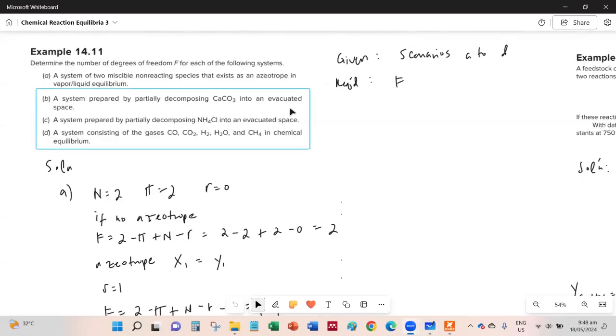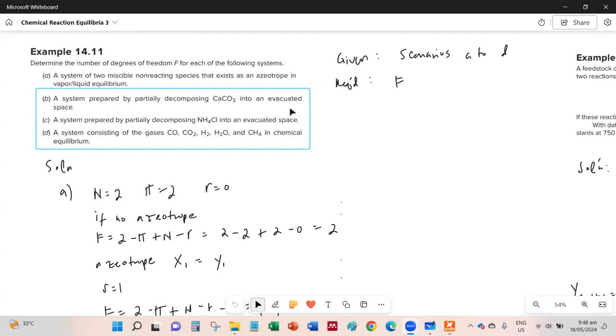For this example, it's under the topic phase rule and Duhem's theorem for reacting systems. So this is the phase rule for reacting systems. So we use the expanded formula for the phase rule with reacting systems. So let's read the example.